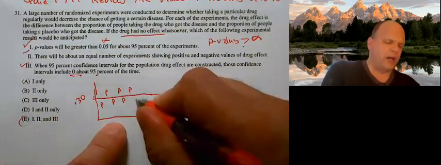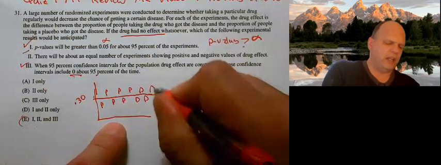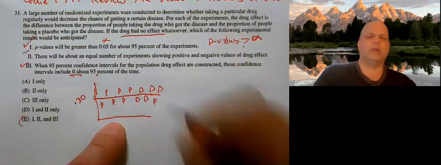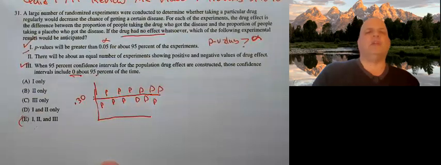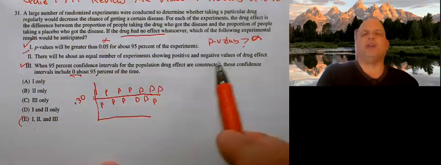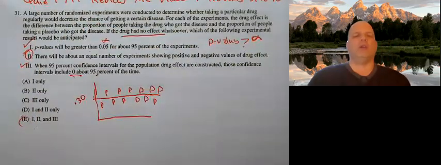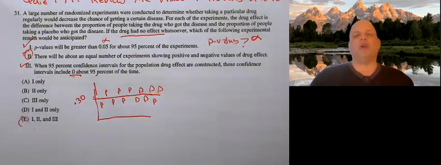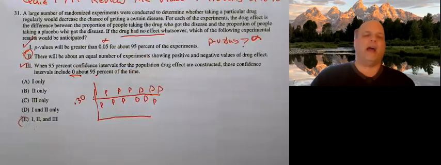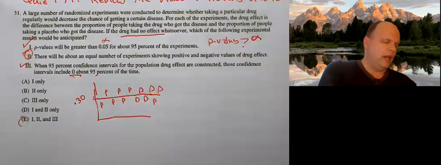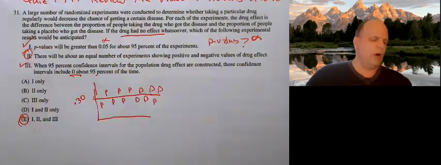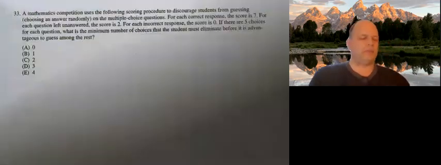For those who are getting the drug, I would expect exactly the same numbers. So basically, there would be an equal number of experiments showing positive and negative values. Some will show positive, some will show negative, but on average, it should equal out. So 2 is also correct, and our answer for 31 is E.